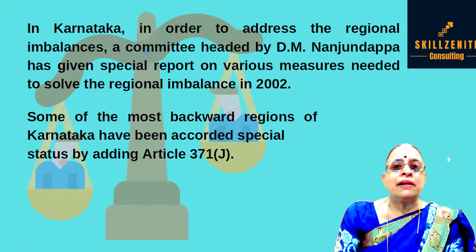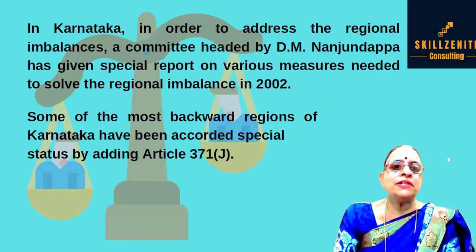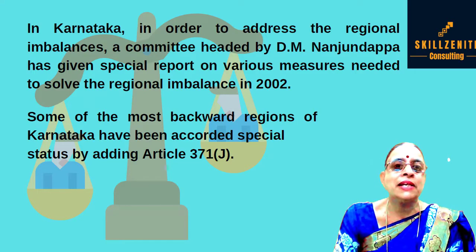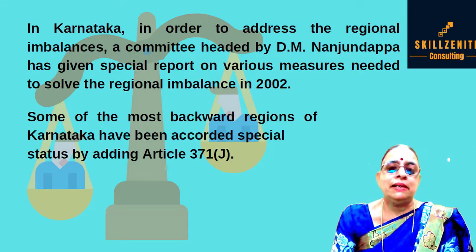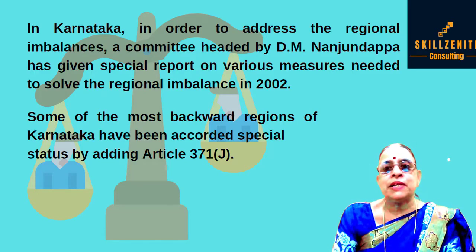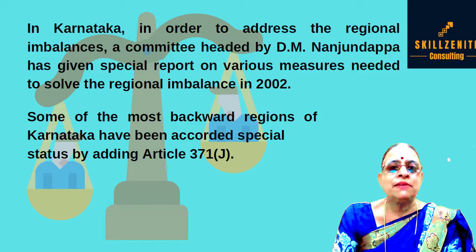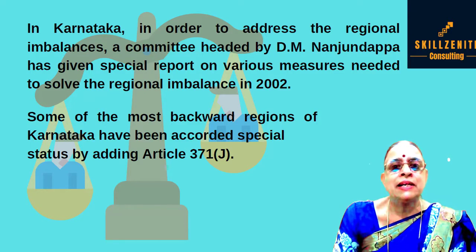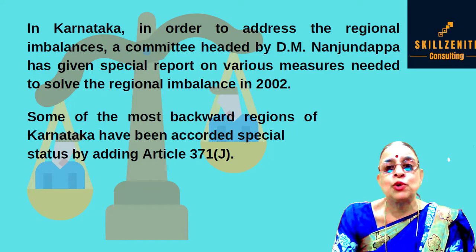In Karnataka, in order to deal with the regional imbalances, a committee under the leadership of Mr. D.M. Nanjundappa gave a special report on various measures needed to solve the regional imbalance in 2002.